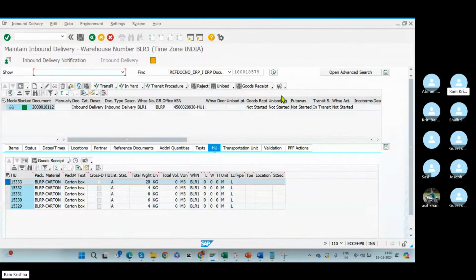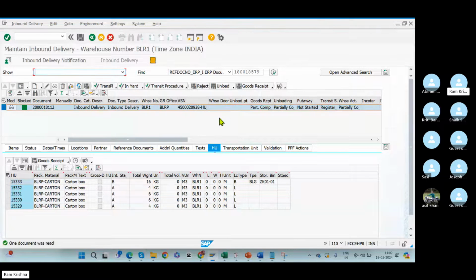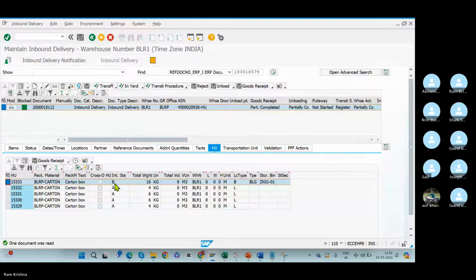Now go here, check the status. Go to refresh this delivery. Okay, just refresh. Can you see what happened, guys? Receipt completed only for one handling unit, not for all handling units. Yes, this is partially completed. Can you see the status of the handling unit now?